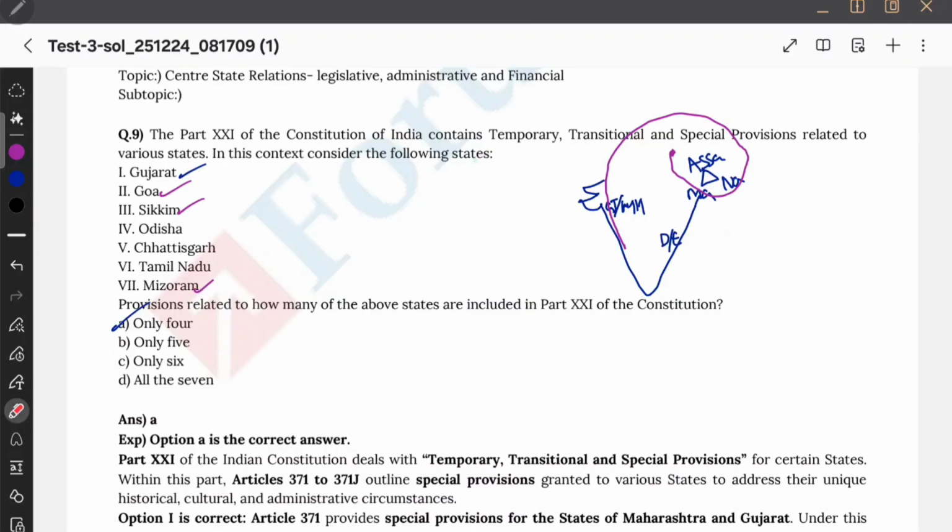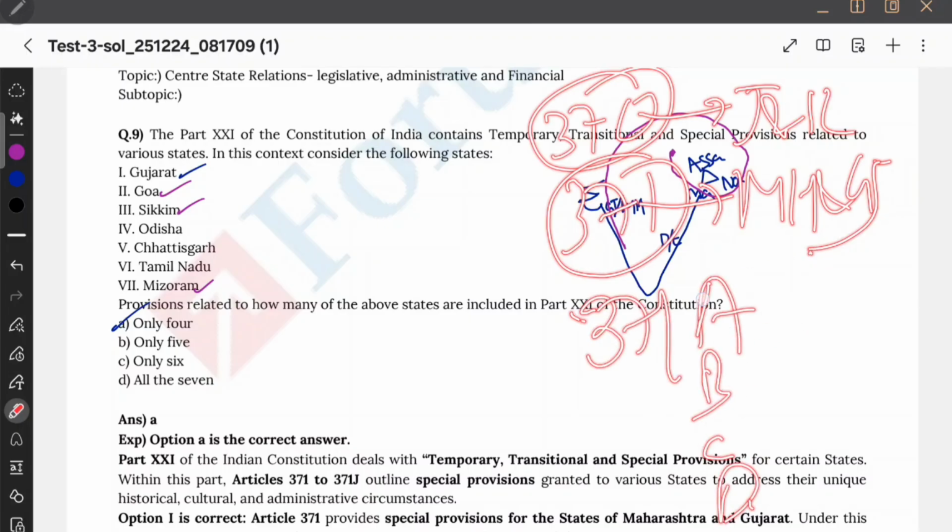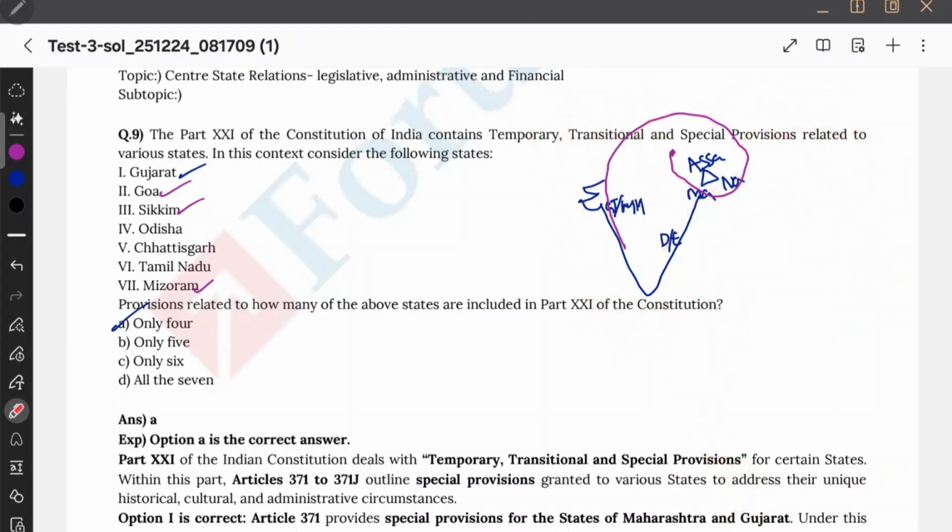So special, immediately remember Article 370 Jammu and Kashmir, and after that just remember 371 Maharashtra and Gujarat. And then we are starting 371 A to B, C, etc. And then that A, B, C, it will start with the Assam, Manipur, Nagaland, or Nagaland, Assam, Manipur triangle. Okay. In the exam hall, it's very difficult to memorize all of these maps together.